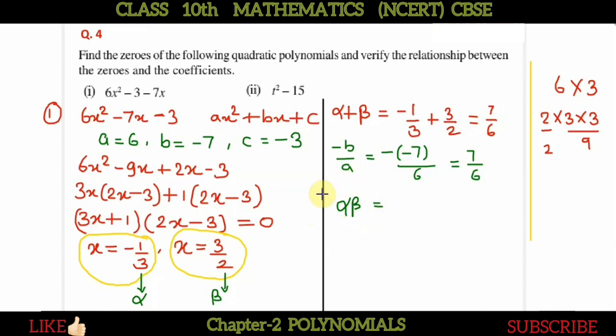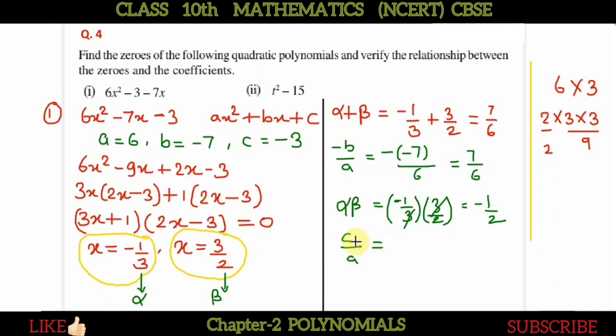Now alpha into beta. Alpha into beta is minus 1 by 3 into 3 by 2. So it is minus 1 by 2.